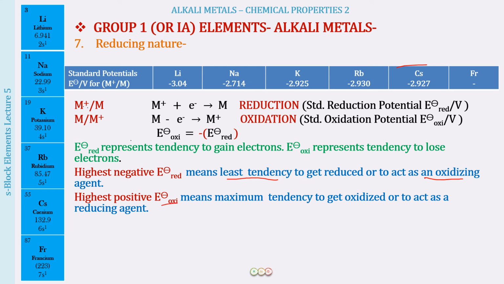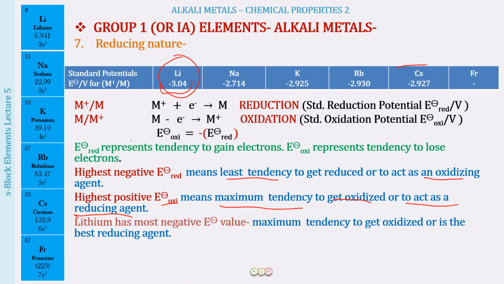That the highest value means the highest tendency to get oxidized, or the highest tendency to act as a reducing agent. Lithium has the highest negative value, so it will have the least tendency to get reduced, and because it has the highest oxidation potential value, it is going to act as the best reducing agent.